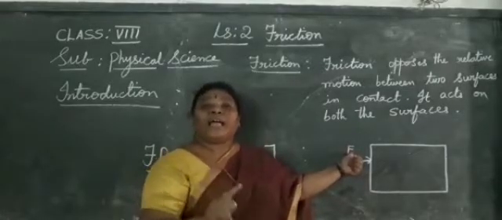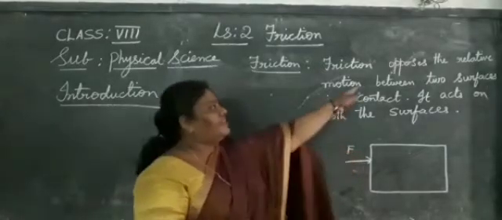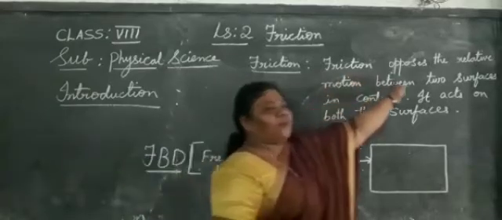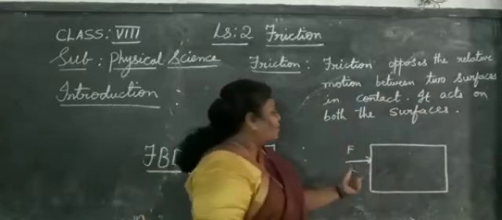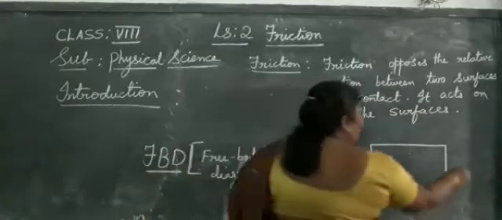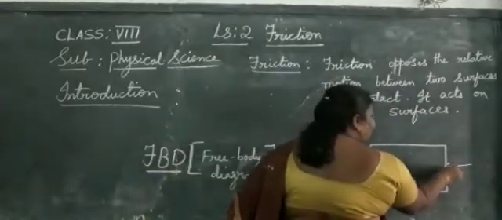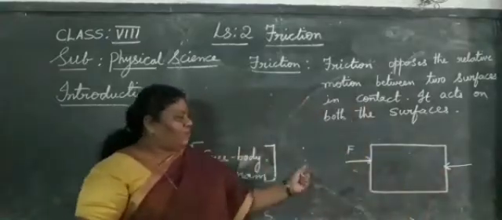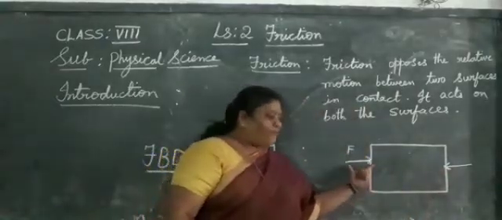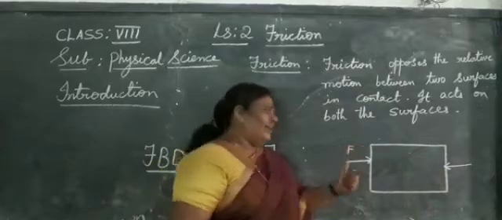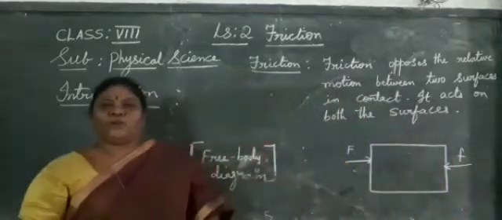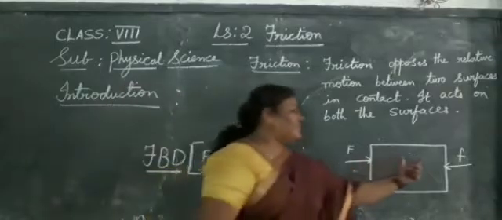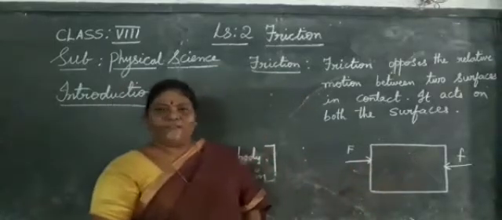Always friction acts in the opposite direction. Just now we have learned friction opposes the relative motion between the two surfaces. Yes or no? So, this friction acts in the opposite direction. The applied force I have taken as capital F, so the frictional force I am taking as small f. Let us denote the frictional force as small f.